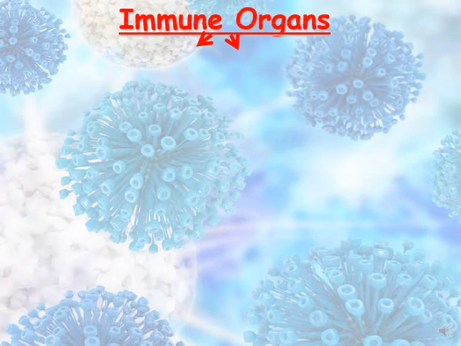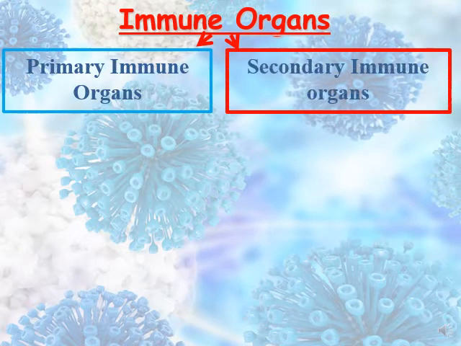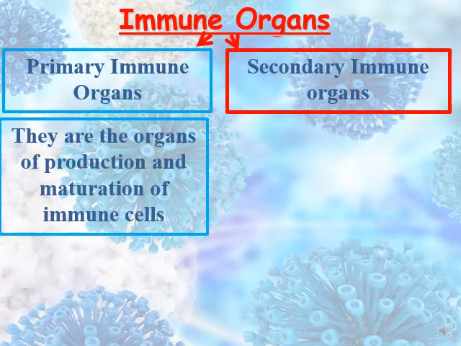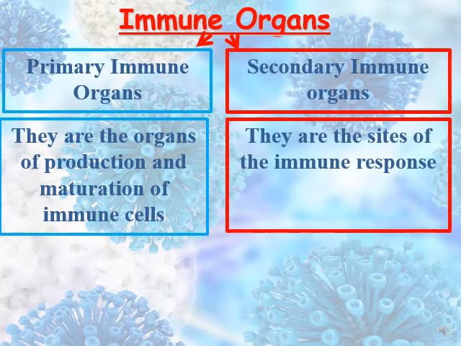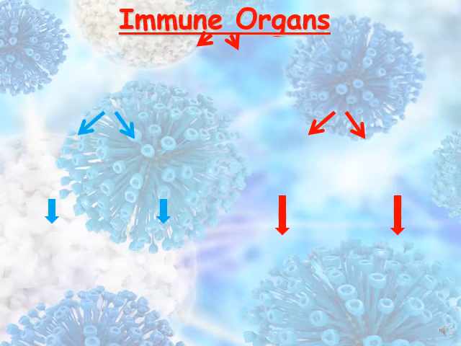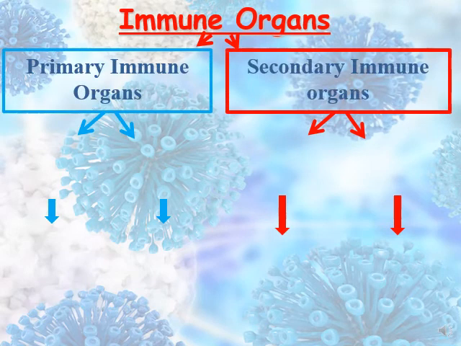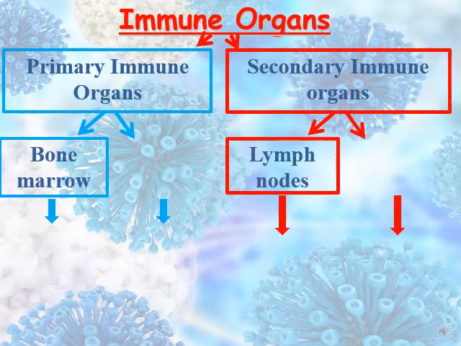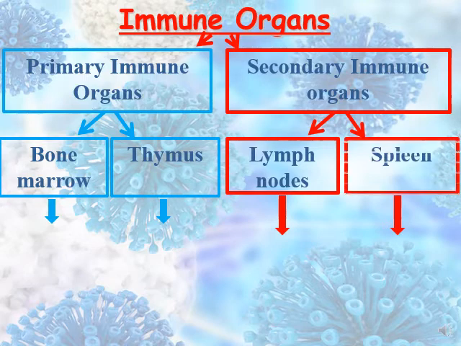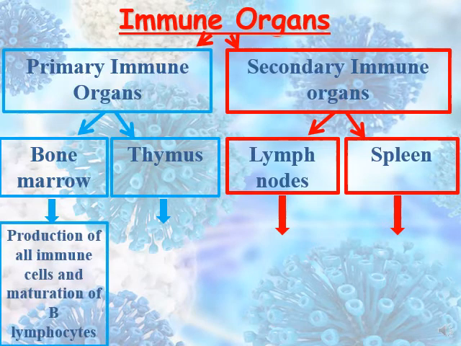Moving to the immune organs, we have the primary immune organs and the secondary immune organs. They are the organs of the production and maturation of the immune cells, the primary, while the secondary, the sites of the immune response. Primary, they are the bone marrow and the thymus. Secondary, they are the lymph nodes and the spleen.